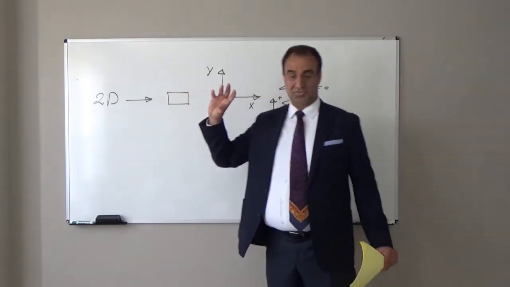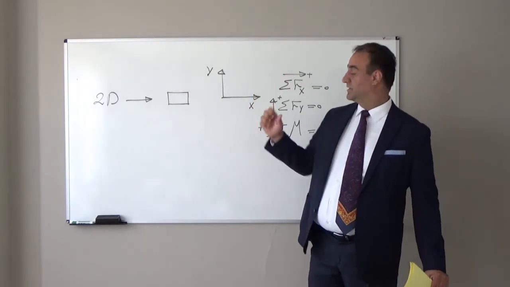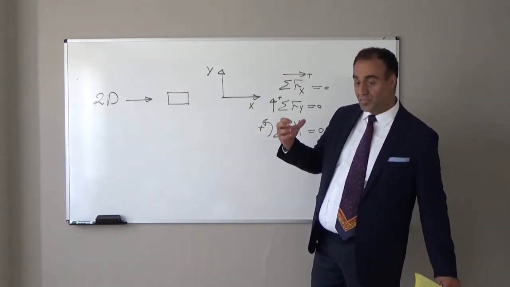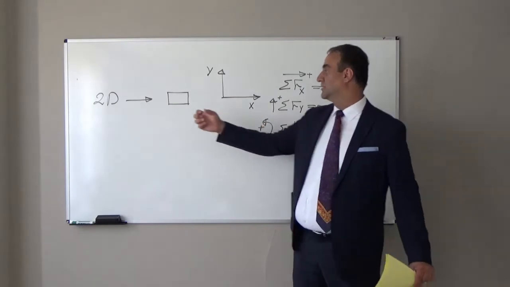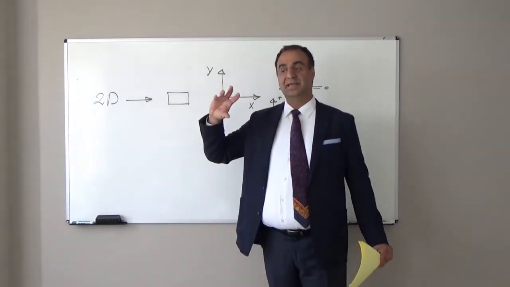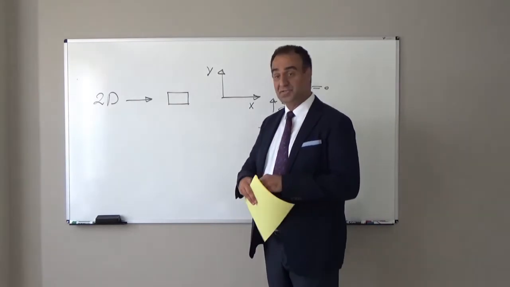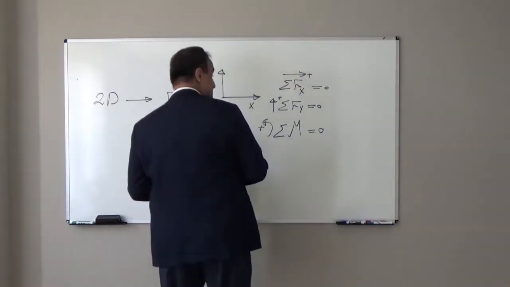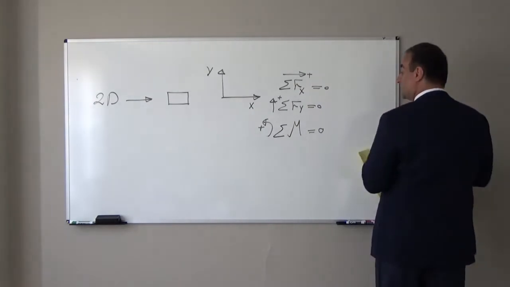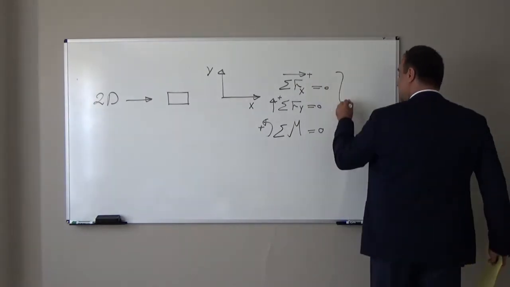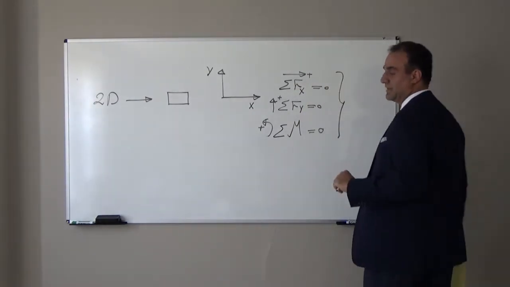In order to prevent rotation, we put the summation of moments equal to 0, and this object will not rotate anymore. So this object is in equilibrium in 2 dimensions. In 2 dimensions, for equilibrium of one rigid body, we need 3 equilibrium equations.